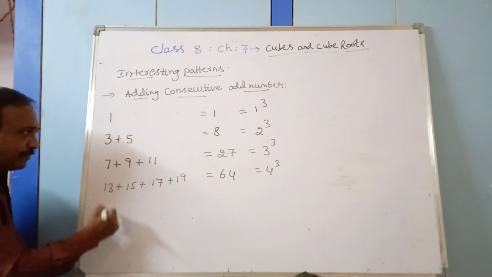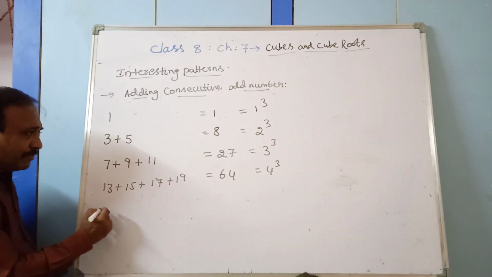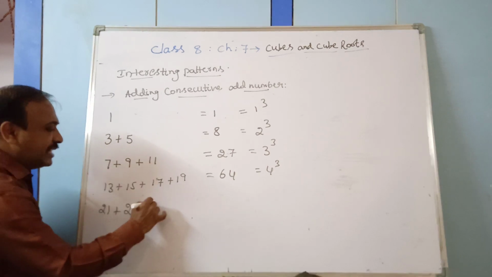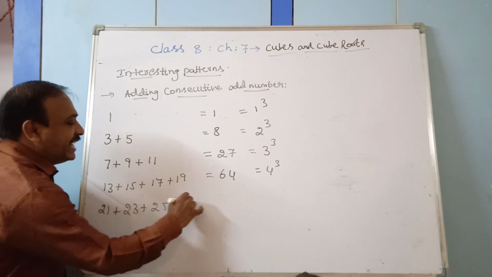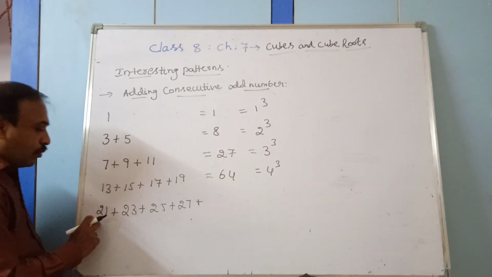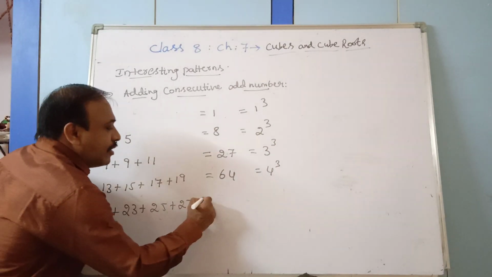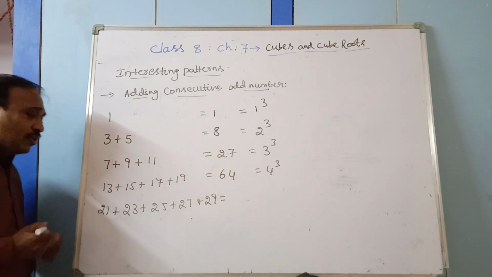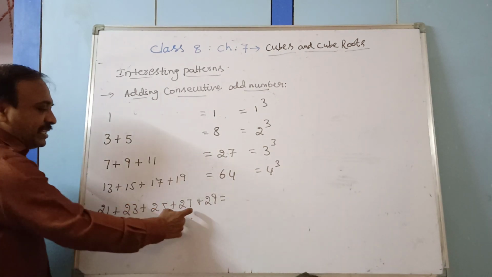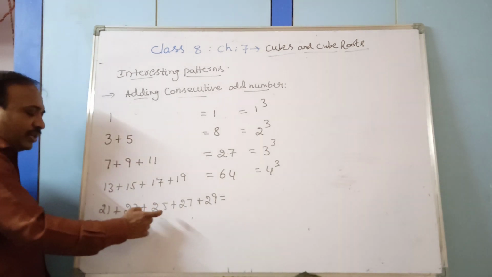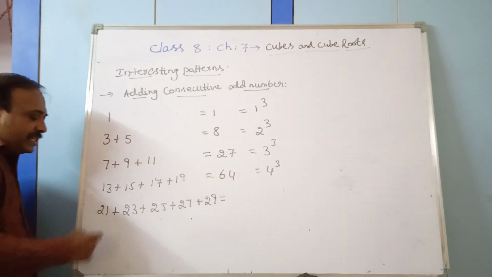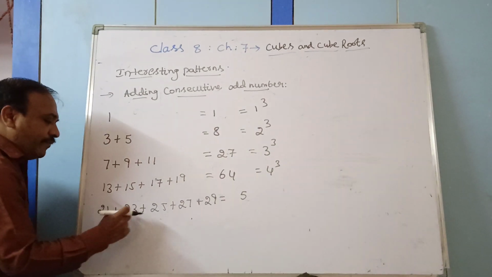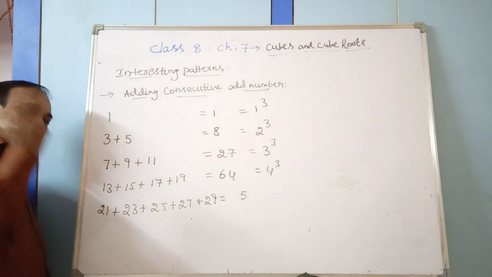Similarly, observe the next odd numbers: 21 plus 23 plus 25 plus 27 plus 29, that is 1, 2, 3, 4 and 5 numbers. If you add all these numbers, 9 plus 7 is 16, 16 plus 5 is 21, 21 plus 3 is 24, plus 1 is 25, and this will be 1, 2, 3, 4, 5, 5 twos are 10, and carrying 2.